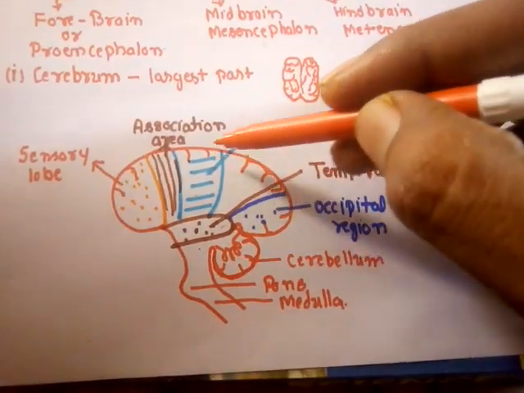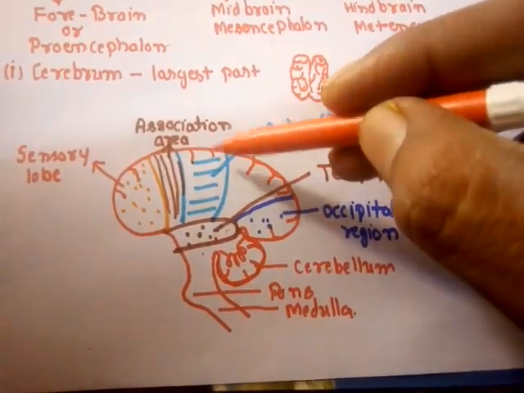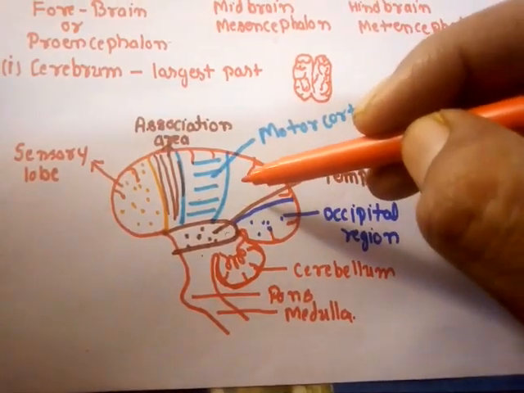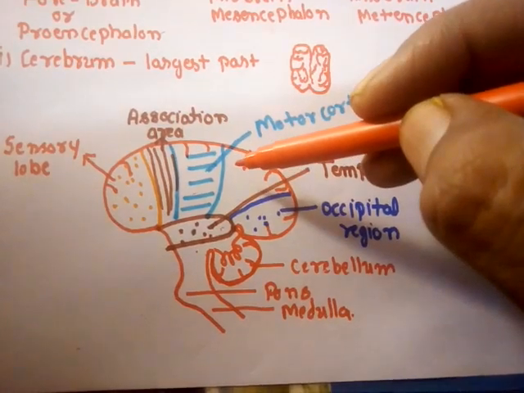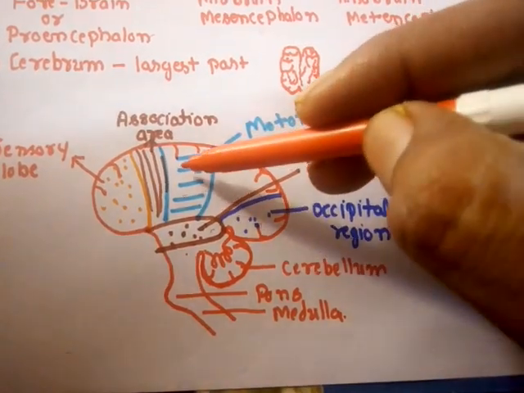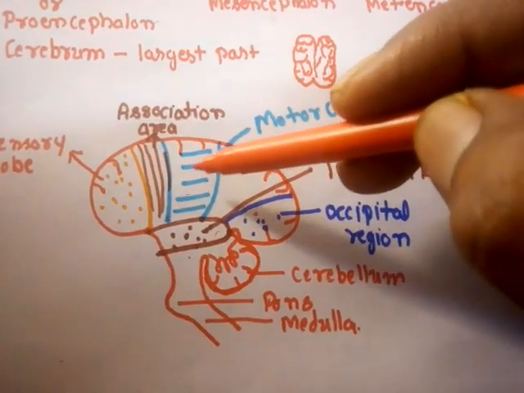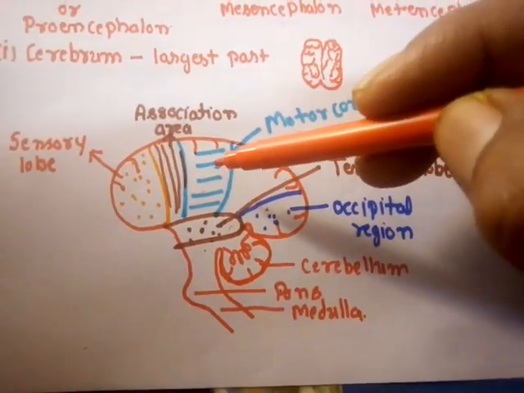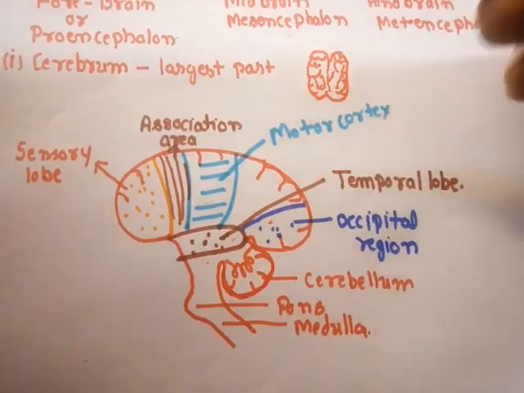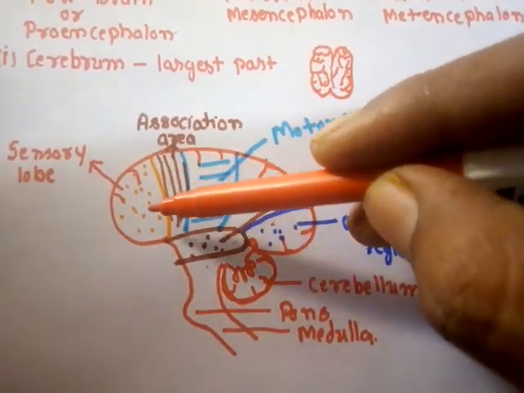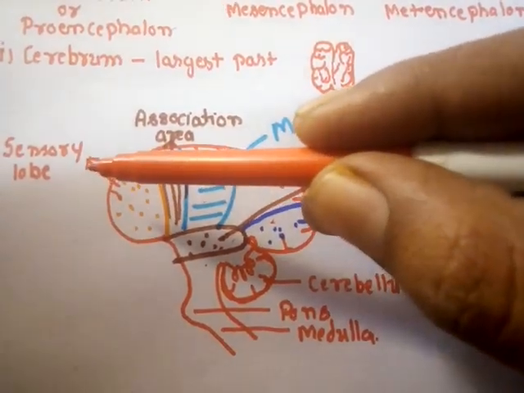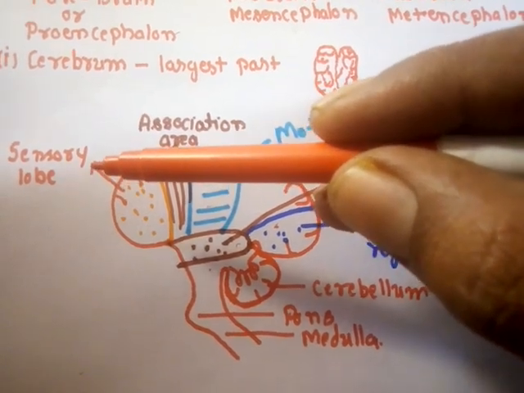The cerebrum part of the brain has a complex network of neurons, and this is the main part that is responsible for the thinking process. In this diagram you can see the cerebrum is divided into different regions, and these different regions are responsible for different activities. In front you can see there is an area that is known as the sensory lobe or sensory region or sensory cortex region.